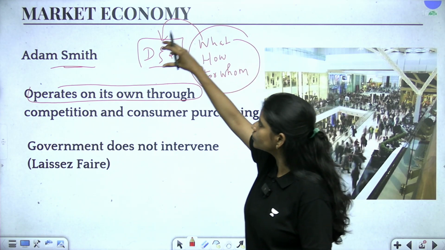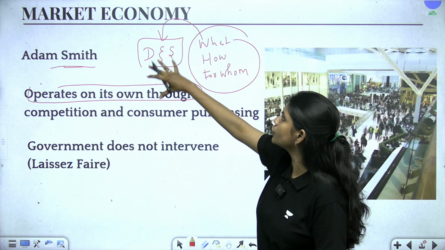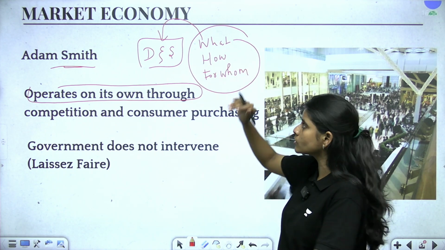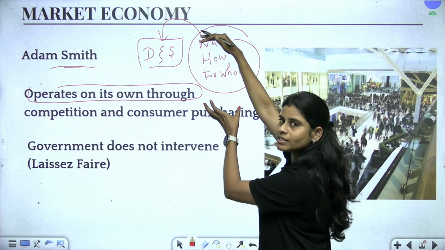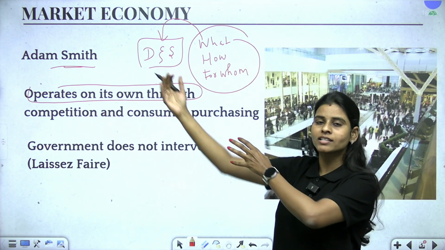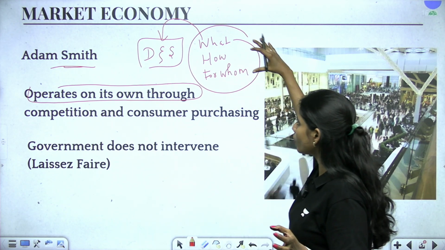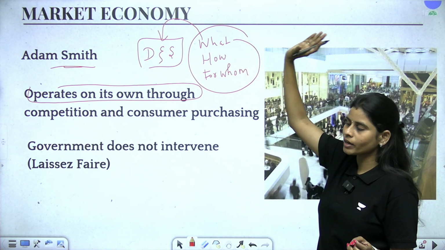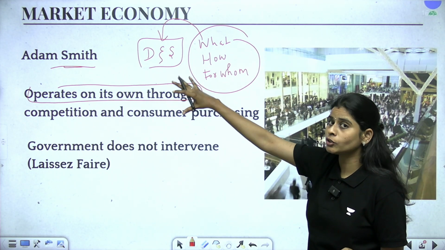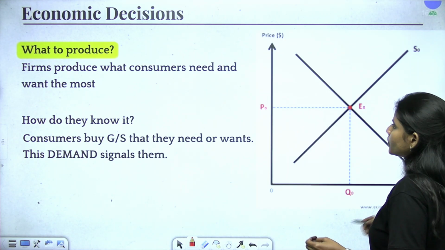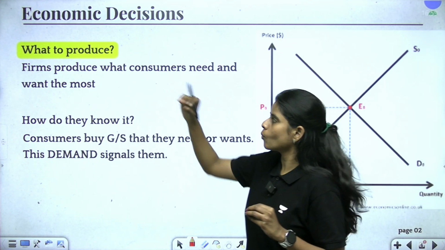Okay. So how is this demand and supply going to decide what to produce, how much to produce, for whom to produce? Basically, answering all these three things is something we call allocating the resources, right? So, we allocate resources according to these three economic decisions. And how is it going to be done without the government intervention? Let's see it now.